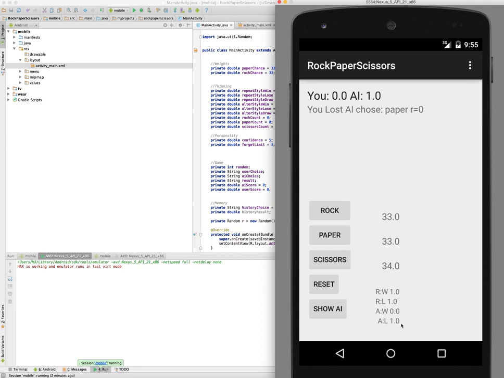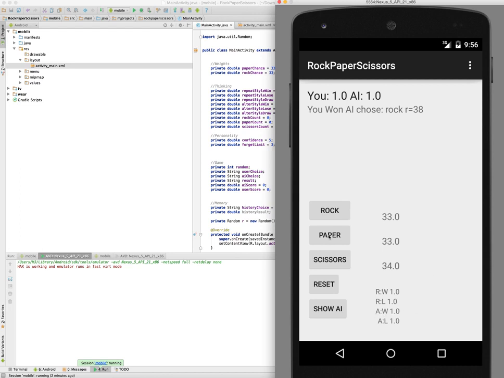What this is doing over here at the bottom is it's recording my pattern, and this is going to be very important when it comes to changing its decisions. So because I lost with rock, I don't want to do rock again because I want to change to paper. So go to paper, and there we go, I won. So now I've won with paper, and you can see the stats. It still doesn't have enough information of my gameplay to change the stats, but we can see that when I alternate and I win, I got 1 point.